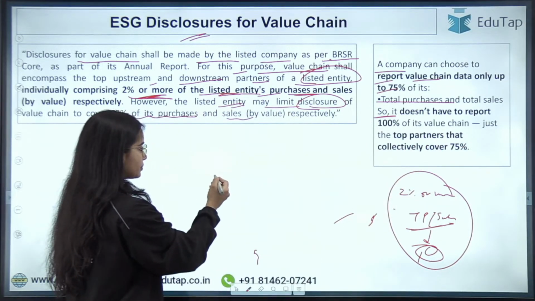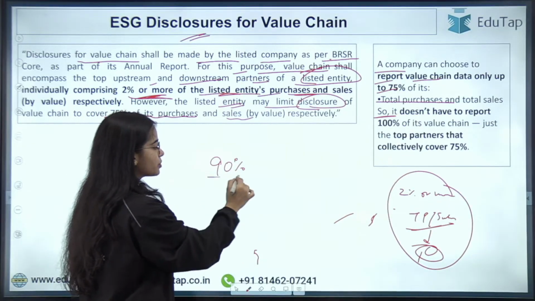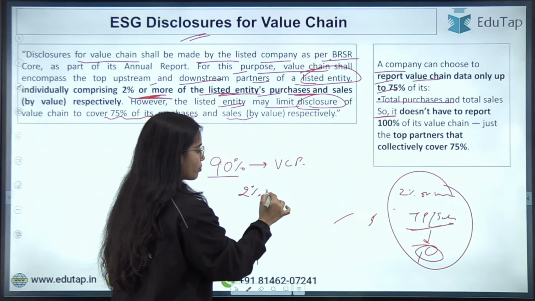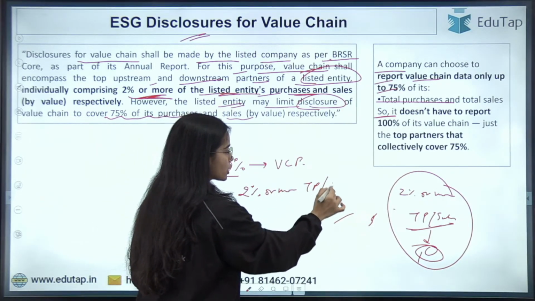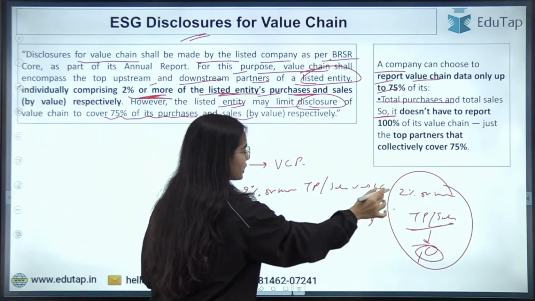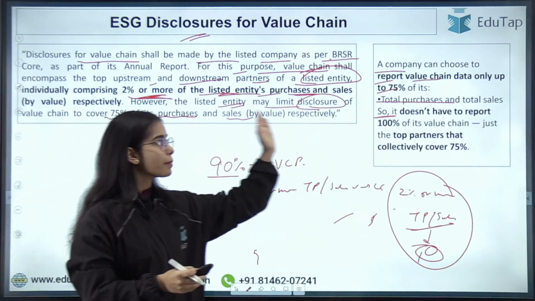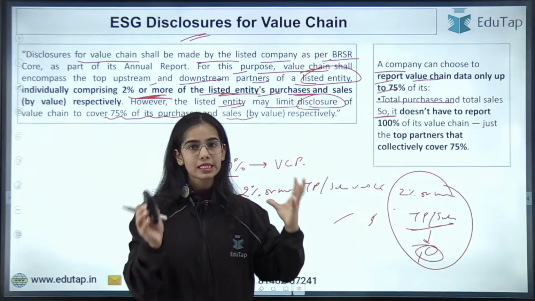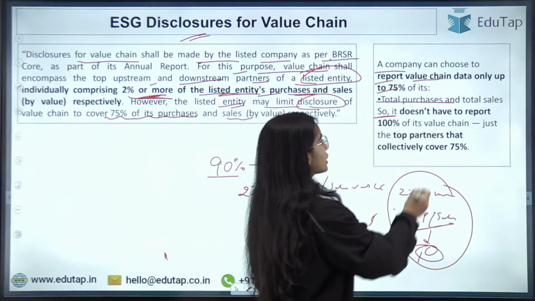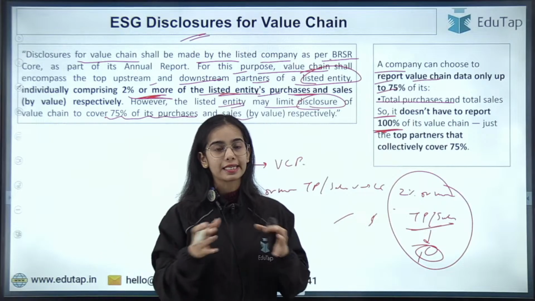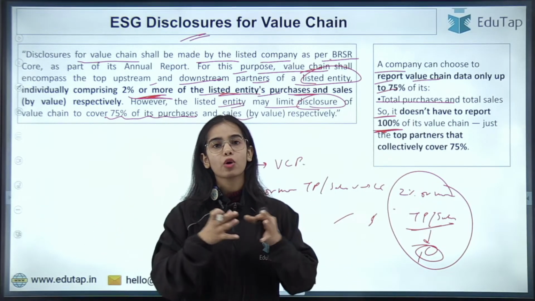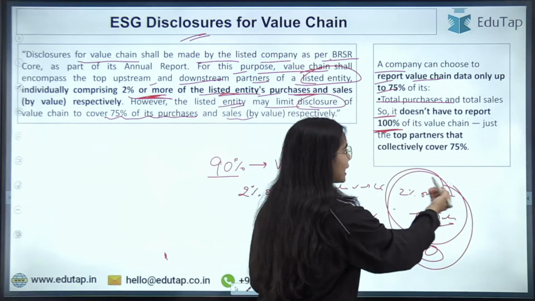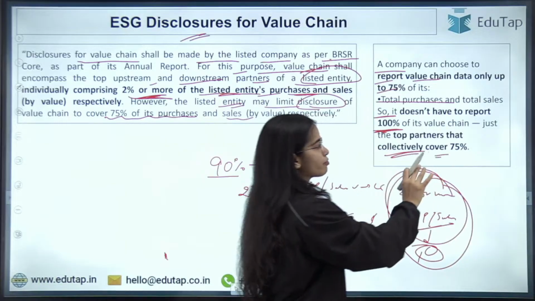Let's say that 90% of the value chain partners have a share of 2% or more of the total purchase or sales value of the listed company. But it is said that a company can choose to report the value chain data only up to 75% of its total sales or purchases. So it doesn't have to report 100% of its value chain, just the top partners that are collectively covering 75% only, okay?